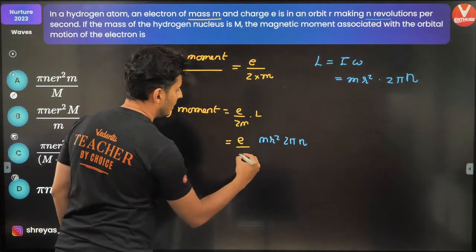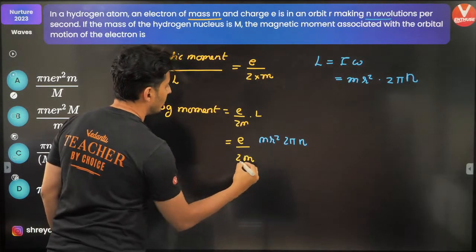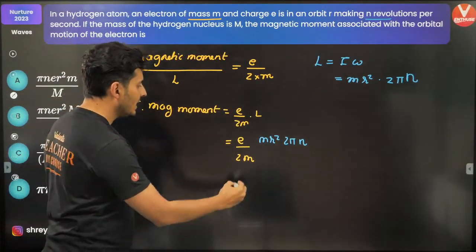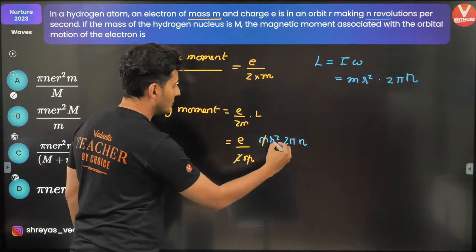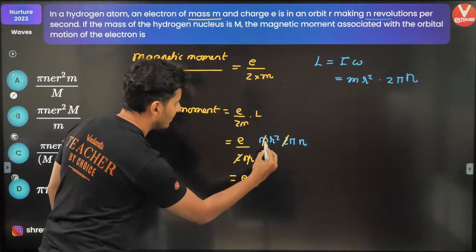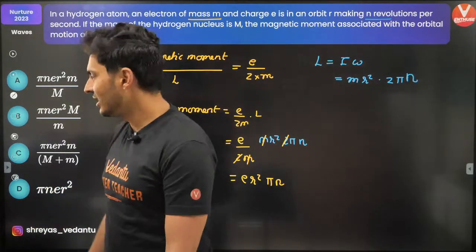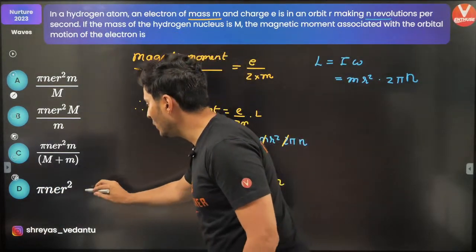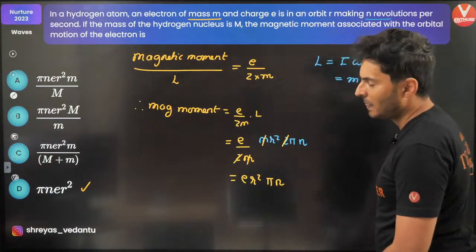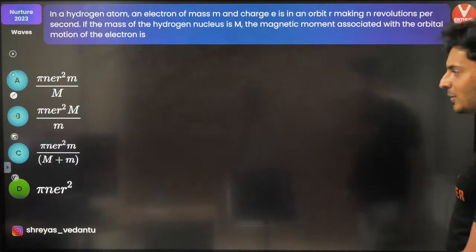E by you have 2m over here. So you can see m and m goes, this 2 and this 2 goes. So you are just left with E r square pi n. And is such an option there somewhere? I think it should be option D, my warriors. Yes, it is. Yeah, can you see that?